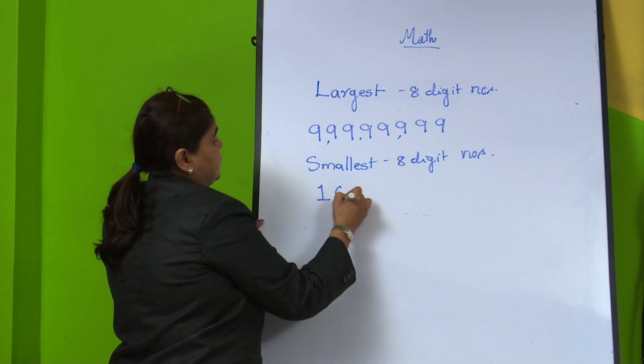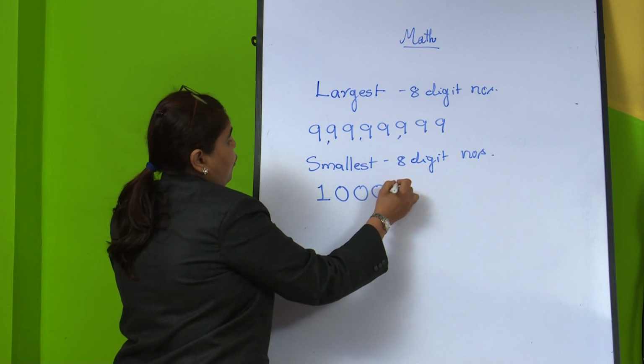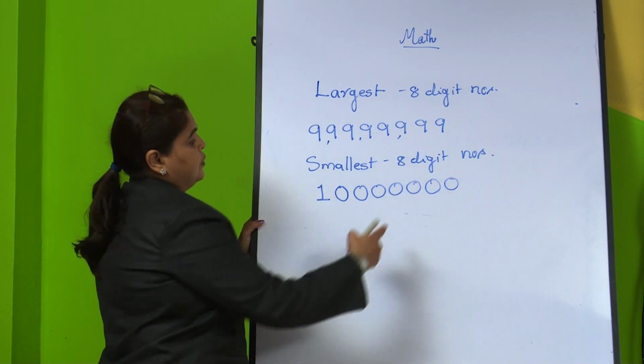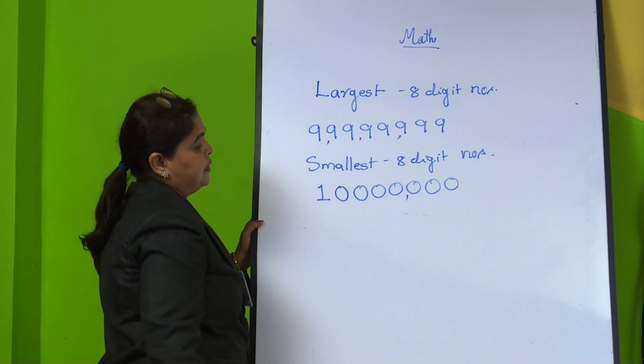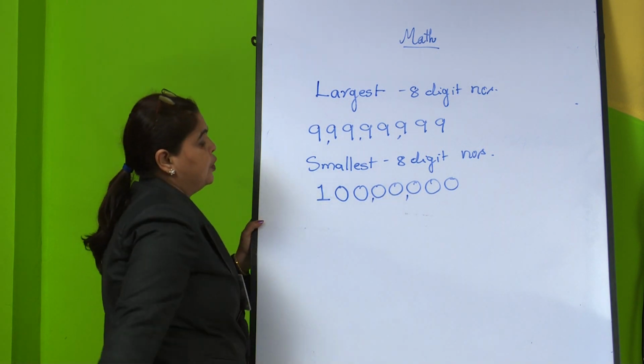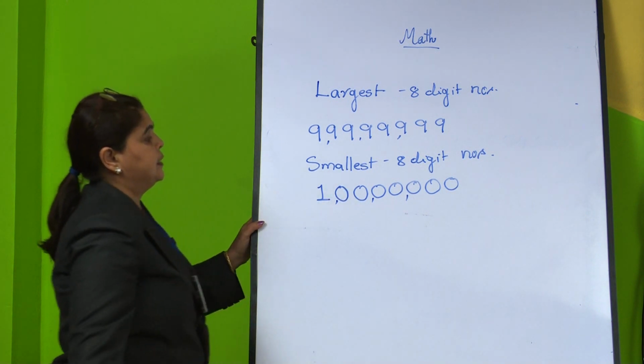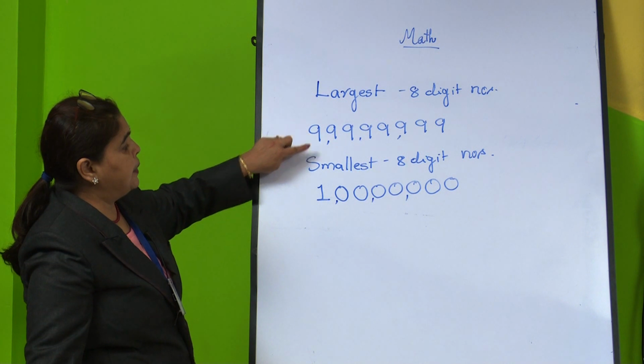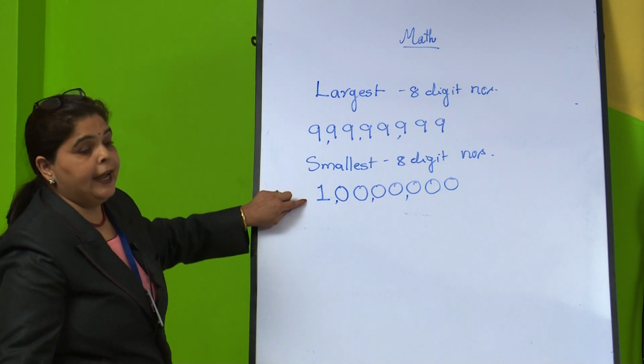This is 1, this will be 2, 3, 4, 5, 6, 7, and 8. So after 3 digits insert the comma, after 2 digits insert the comma, and after 2 digits insert the comma. So here is the largest 8 digit number, and this is the smallest 8 digit number.